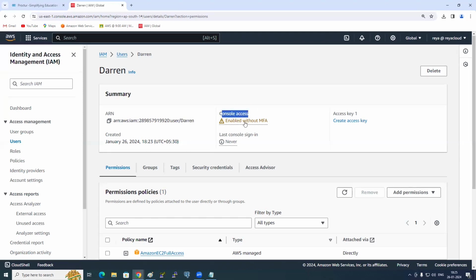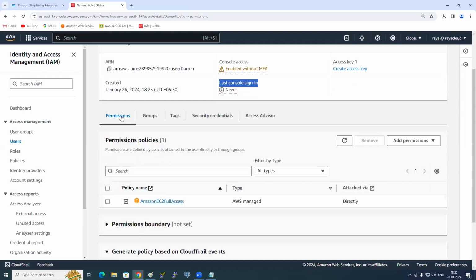So console access. Did I enable MFA? Not yet, we just created him. Did I create any keys? Not created. Did he log into the console? Never. Okay. Now here we have permissions, groups, tags, security credentials, access advisor. Say that, read it. For every user, these options are the same.